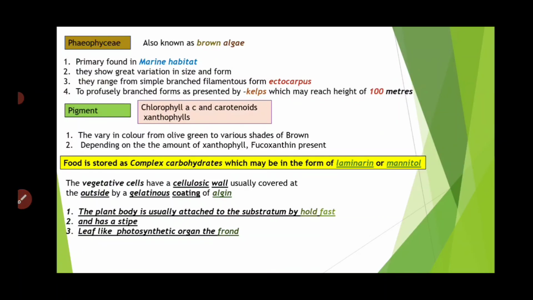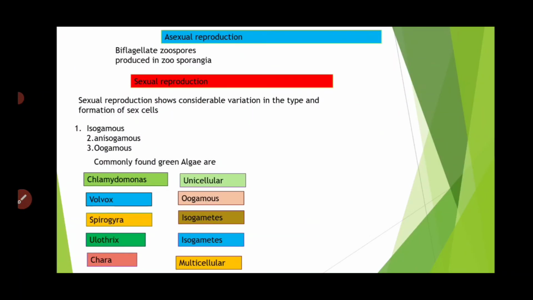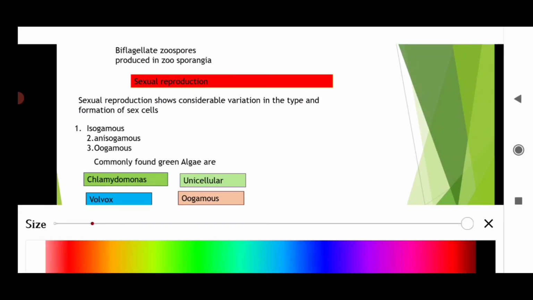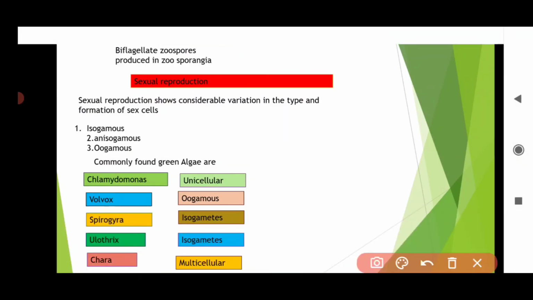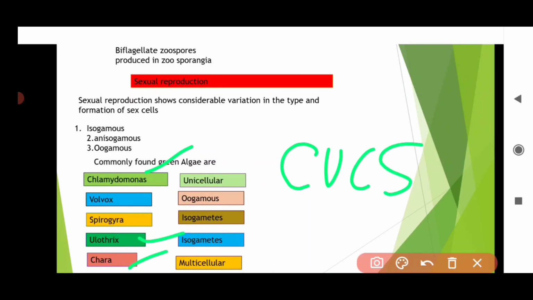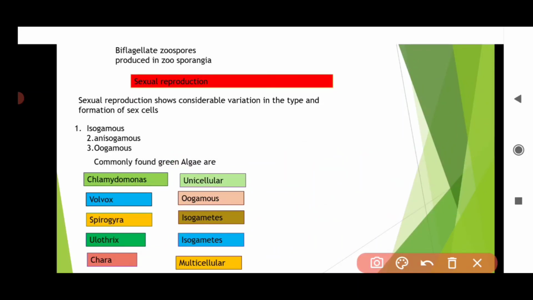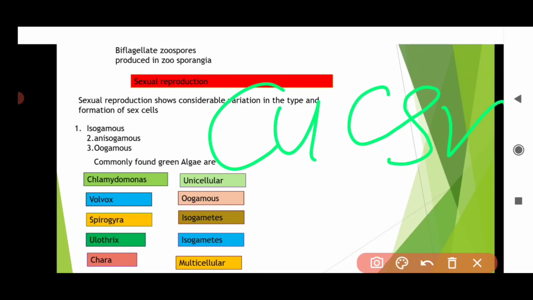Next, green algae. How to remember the examples of green algae? You have to remember a simple mnemonic: CUC SV.